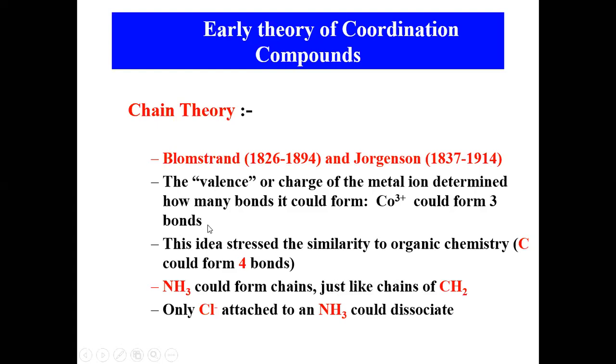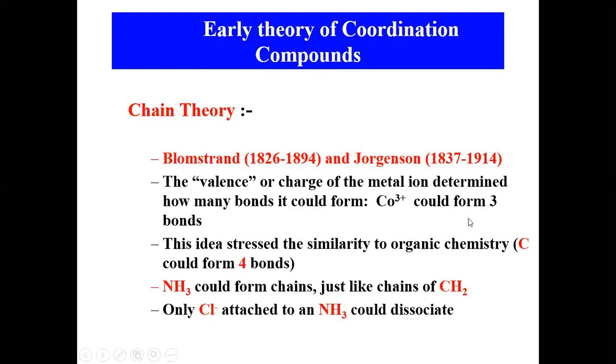This is a theory proposed in the 1800s, not today. Today many things have changed, but based on whatever they proposed, scientists started thinking and developed the theories. Even the current theory may change tomorrow.